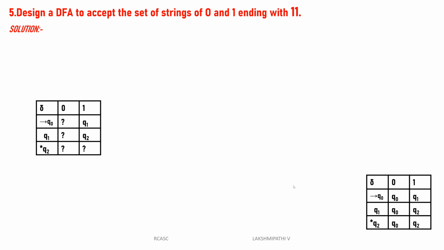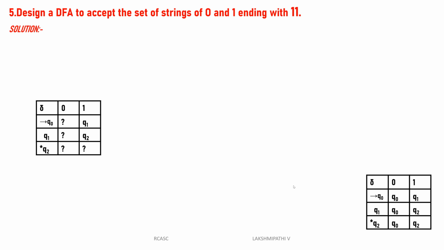In the question itself it is given: ends with 1, 1. Ending with 1, 1 means it is either only 1, 1, or 1, 1, 1, 1, 1, or 0, 0, 1, 1. But always all the strings in this set of strings of zeros and ones end with 1, 1 only.